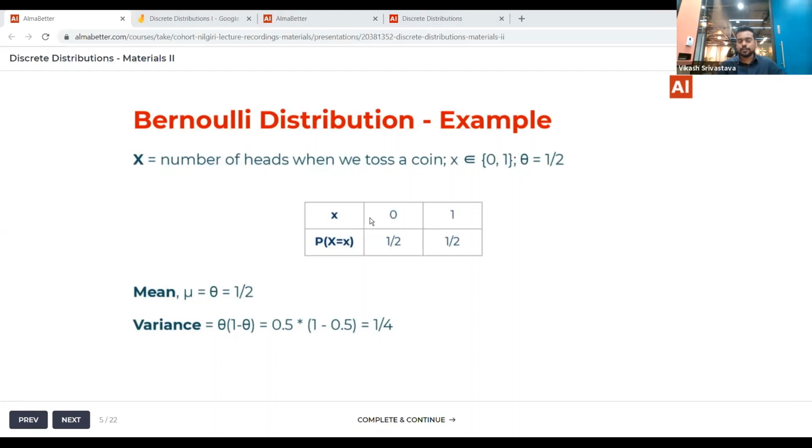Sheets is asking, can you take more examples? Of course, there are a lot of other examples. For example, in insurance, let's say whether a single person will get an insurance or not, and that you can label as 0 and 1. So that again is a Bernoulli trial in a way.